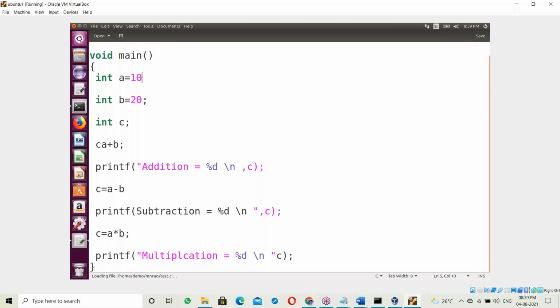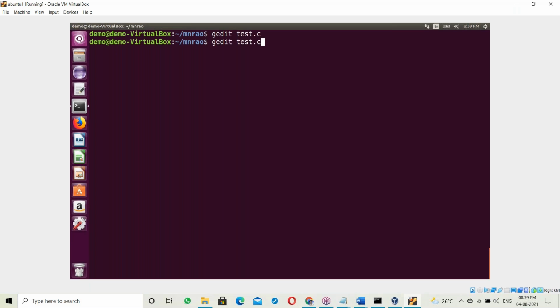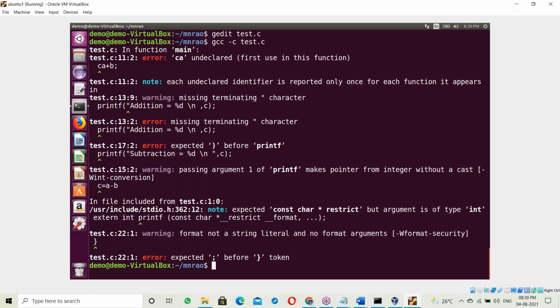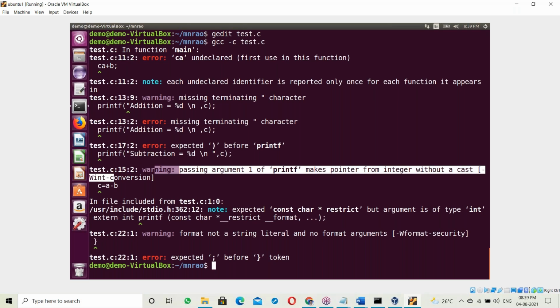Correction of errors. Suppose we place the semicolon here. Okay. Let us correct this error. After that, now recompile again here. Recompilation: gcc -c. Yes, again errors. Now the 11th line error. The 7th line error is removed. 11th line error, right? 17th line, 15th line errors like this.